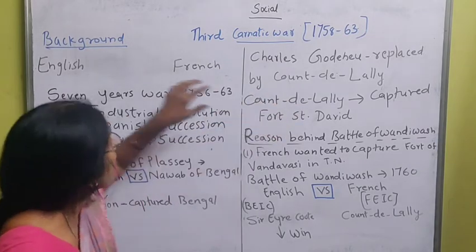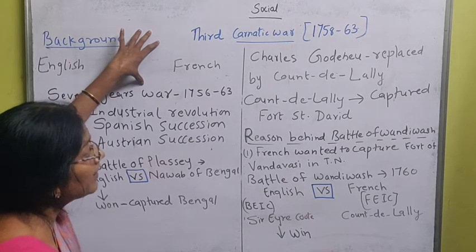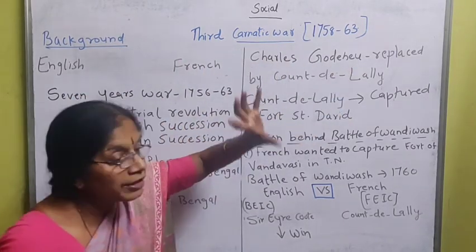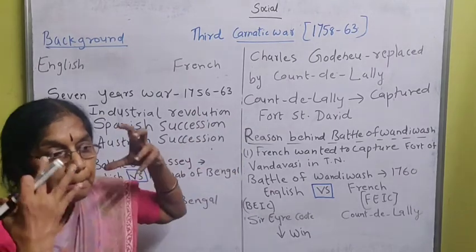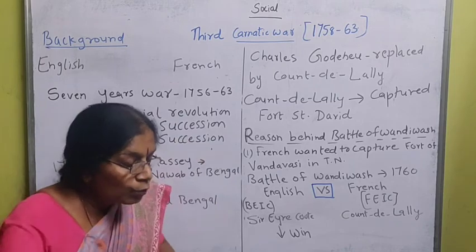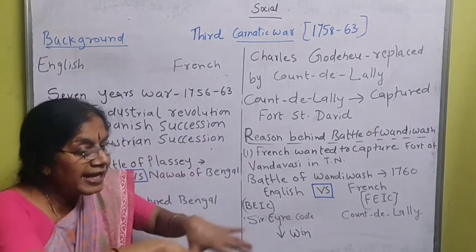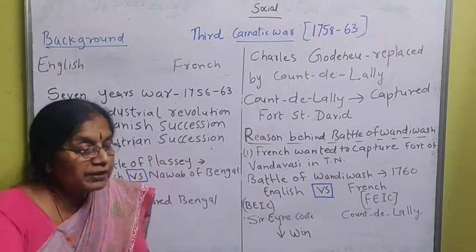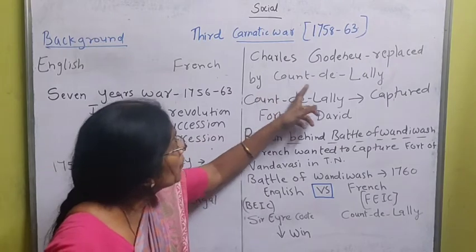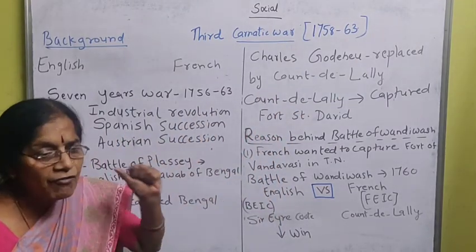After that, when the English and French started to fight in European countries, the French called back Charles Godeheu and wanted to replace him with a very powerful person who had in mind to expand the area of the French or to gain supremacy in South India. So Charles Godeheu was replaced by Count de Lally. He was also ambitious and a very powerful person.